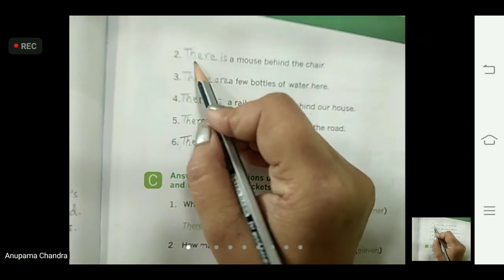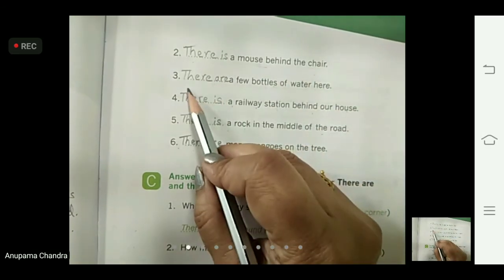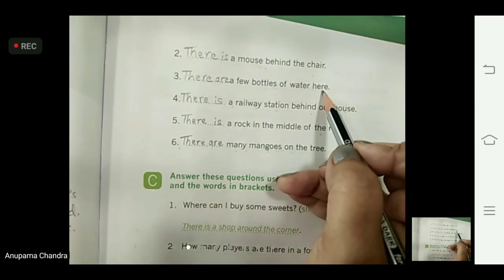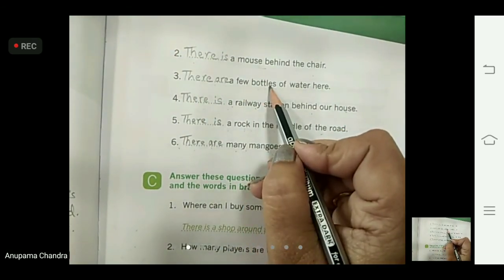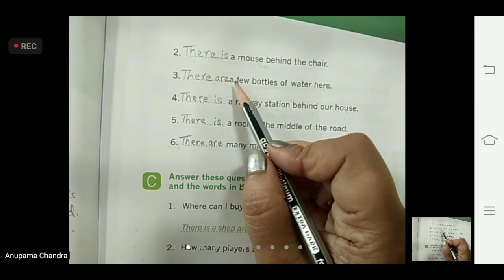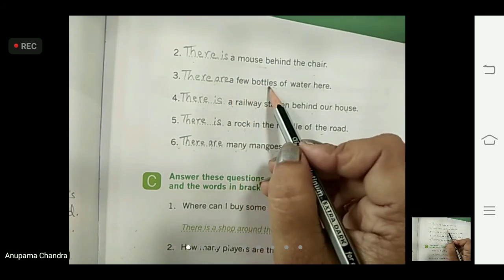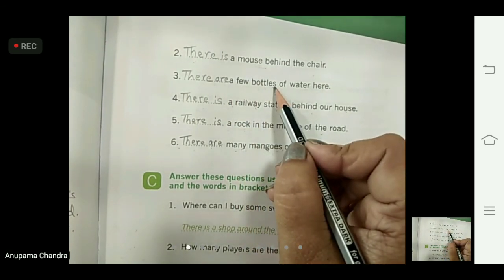I repeat, there is a mouse behind the chair. There are a few bottles of water here. I repeat here children, few bottles means more than one. Don't get confused because it is written a here. With few, we use the word a. We always say a few bottles. Few means more than one. Bottles, S means more than one.